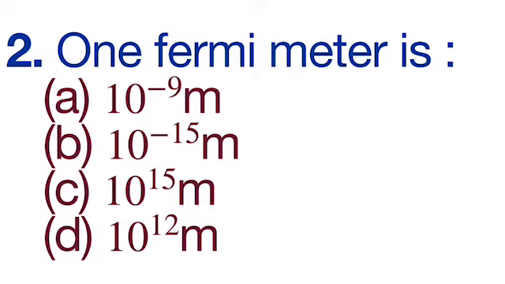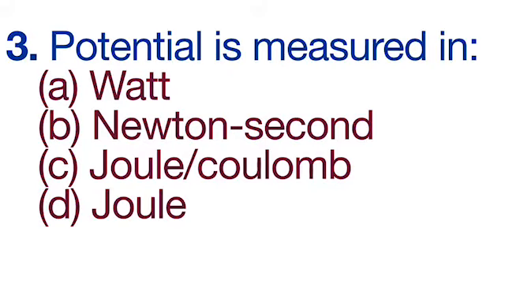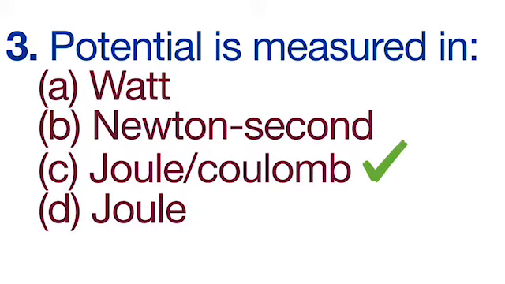Second question is 1 Fermi meter is, options are 10 to the power minus 9 meter, 10 to the power minus 15 meter, 10 to the power 15 meter, 10 to the power 12 meter. The correct option is 10 to the power minus 15 meter. Third question is potential is measured in. Options are watt, Newton second, joule per coulomb, joule. The answer is joule per coulomb.